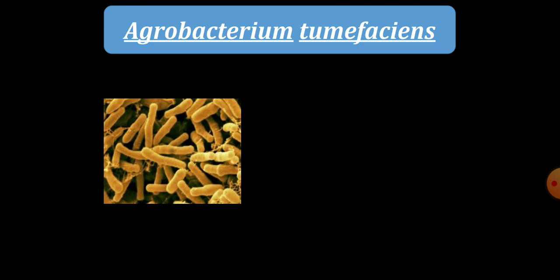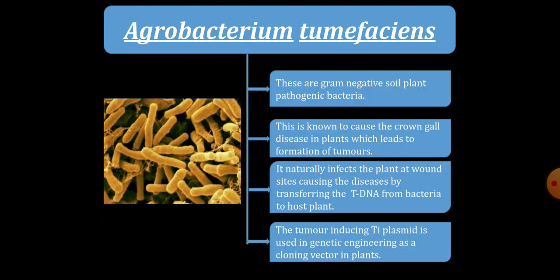The next example is Agrobacterium tumefaciens. This is the picture of Agrobacterium. These are gram-negative soil bacteria, soil plant pathogenic bacteria, and it is known to cause the disease called crown gall disease in plants, which leads to the formation of tumors. It naturally infects the plant at wound sites, causing the disease by transferring tDNA from the bacteria to the host plant. This tumor inducing TI plasmid is used in genetic engineering as a cloning vector in plants.